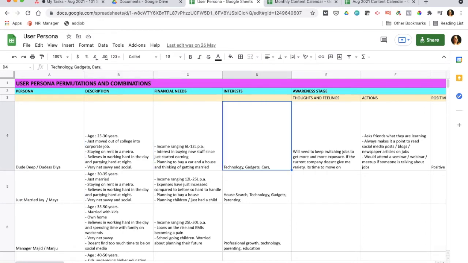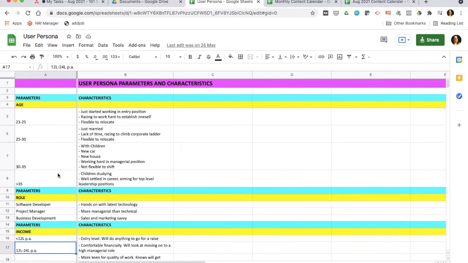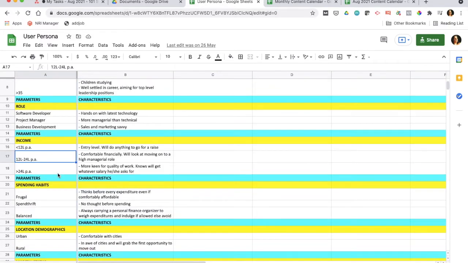One more thing to note here is that it is not mandatory that you go with these parameters only. You may have different parameters depending on what kind of business you are in. For example, if you are in the healthcare business, there could be a parameter which describes the kind of ailments users generally have, so highly diabetic or non-diabetic or whatever. It depends on your industry. So the parameters would be different, and accordingly the characteristics would also be different. It is up to you to creatively identify that aspect of your user persona.